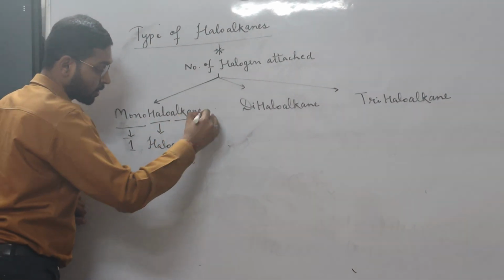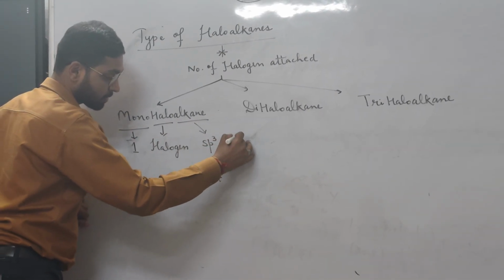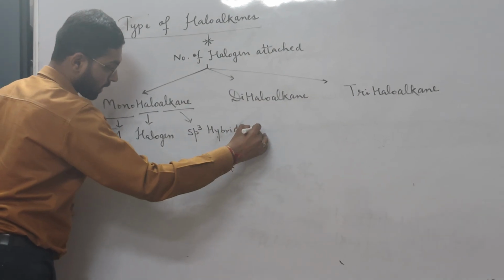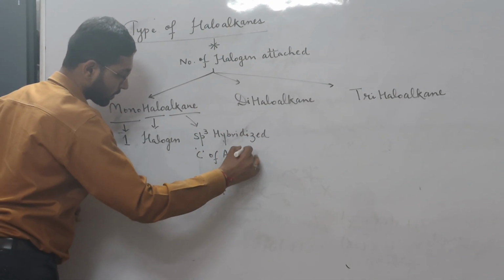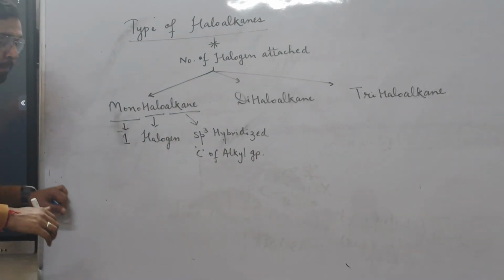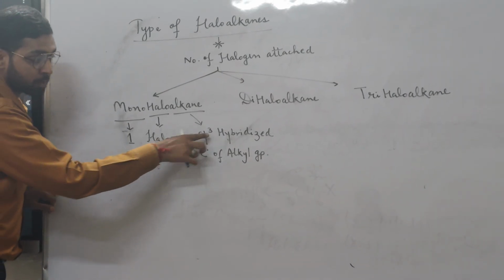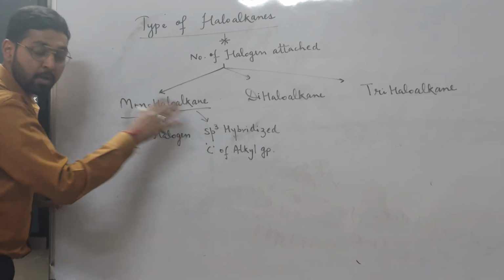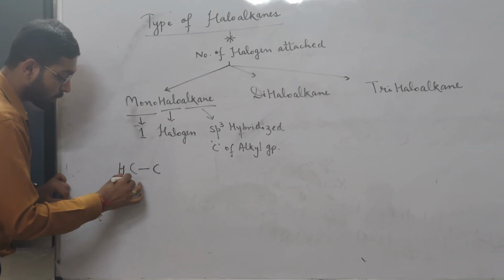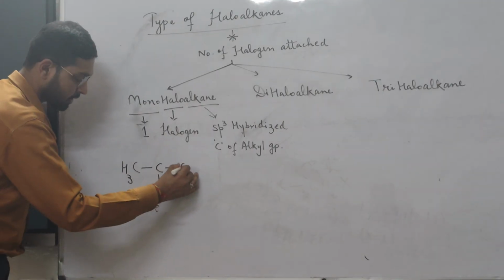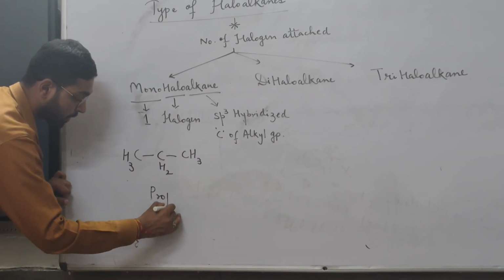What is an alkane? An sp3 hybridized carbon of an alkyl group. So what is a monohaloalkane? When one halogen is attached to an sp3 hybridized carbon atom of an alkyl group, it is a monohaloalkane. For example, we are taking one new example here. This is our 3-carbon alkane, called propane.